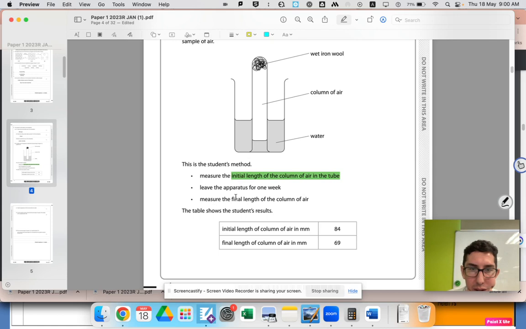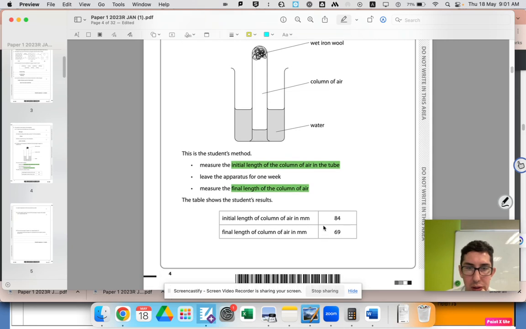Leave the apparatus for 1 week. So after 1 week, the iron should have rusted. It should have reacted with the oxygen and the water. There's tons of water, but there should be a limited amount of oxygen in the air. So it should have hopefully removed all of the oxygen as long as we have excess iron. Measure the final length of the column of air.